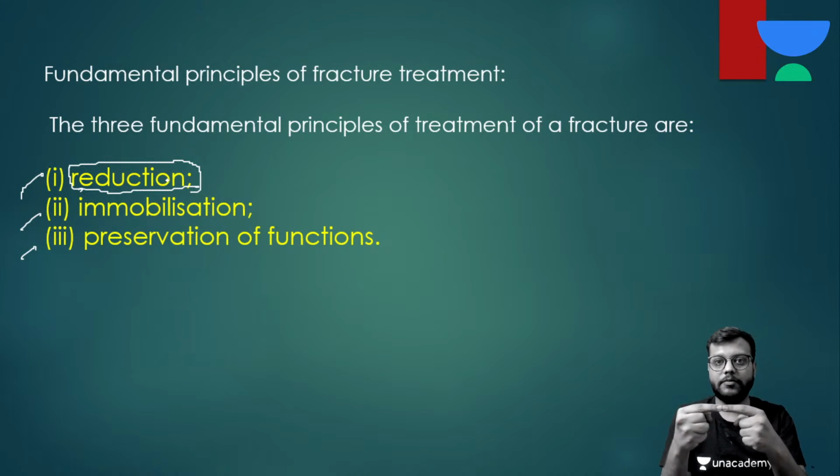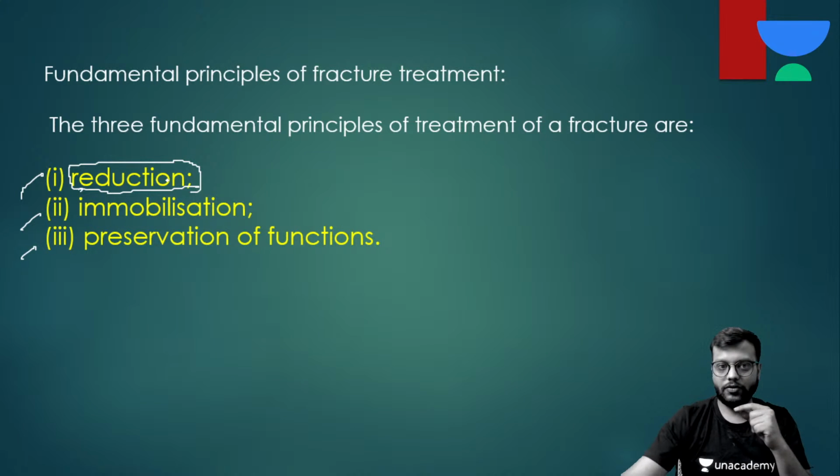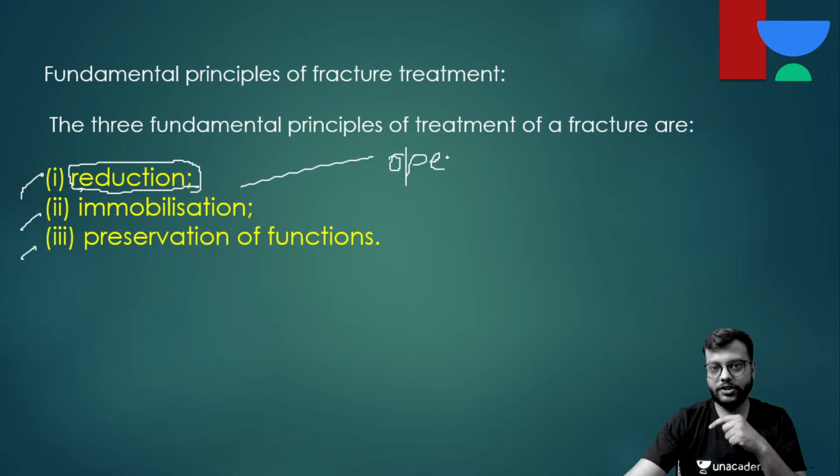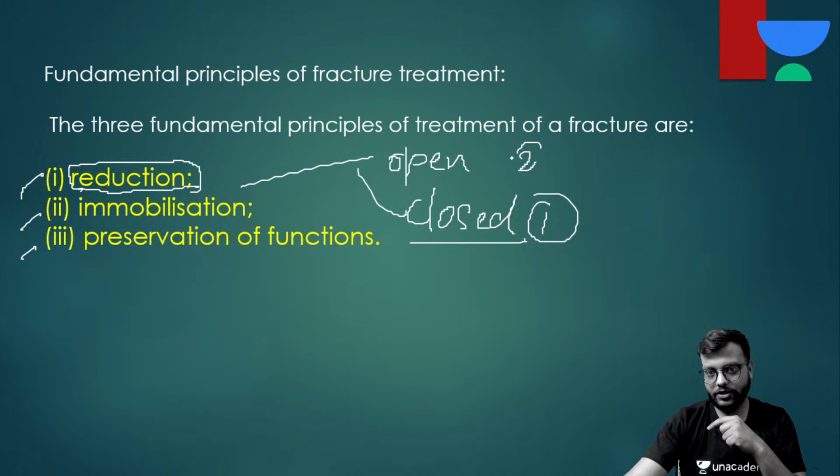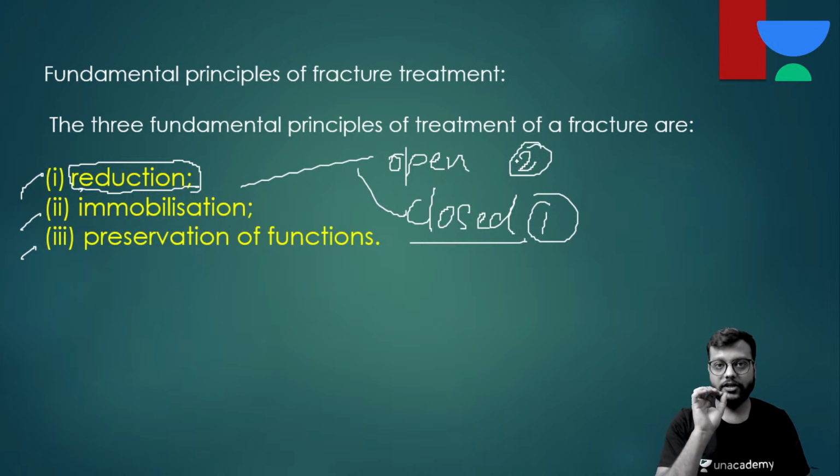Now reduction can be done by two types. Okay, firstly you can do the open reduction and secondly you can go for the closed reduction. So first of all you try the closed reduction. Closed reduction is without opening the fracture site.